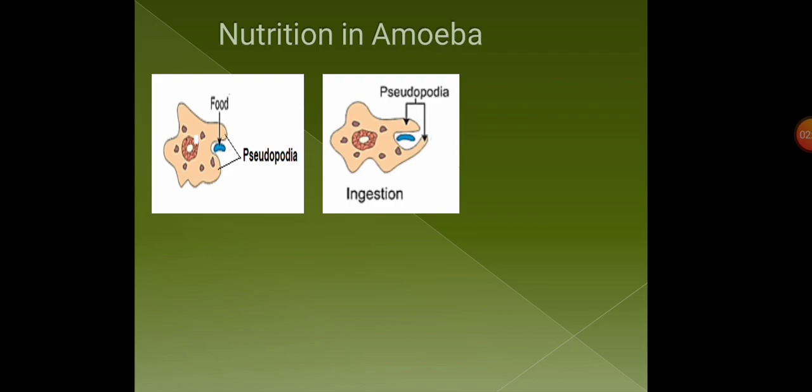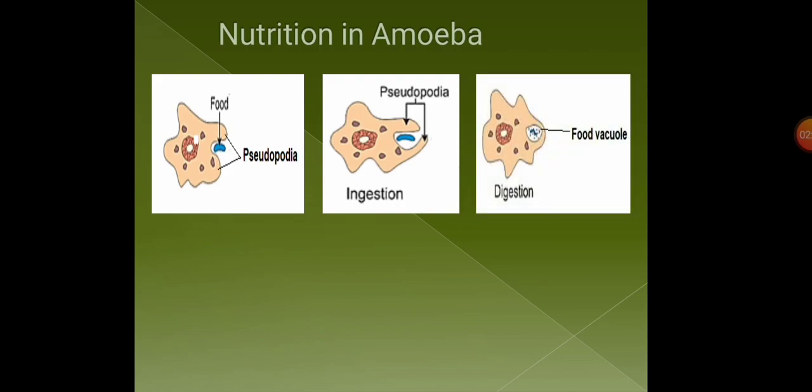It takes it inside its body, and then the pseudopodia enclose. Here, as you can see, now the food has been trapped inside the body of amoeba.